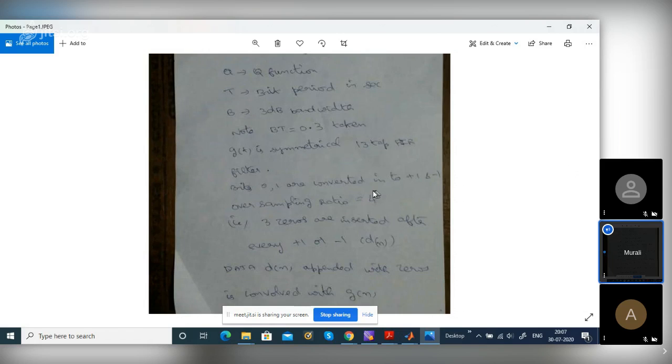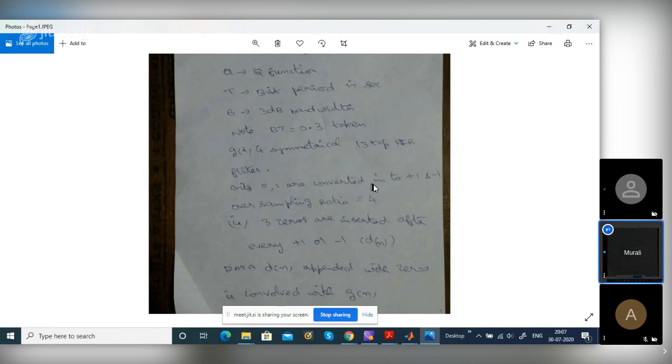We are sending bits actually. So to increase the sampling rate, suppose in this example, some bits are coming, 1, minus 1. The first bit is 1, the next is minus 1. In between 1 and minus 1, we insert 3 zeros actually. Why do we insert 3 zeros and give it to a filter? What is the need of this?